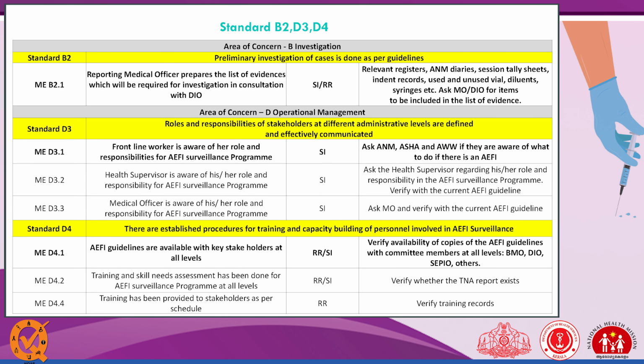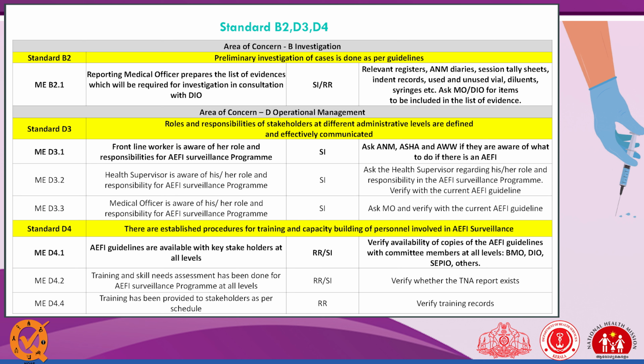In detail we'll see. Area of concern B, investigation. Reporting medical officer prepares the list of evidences which will be required for investigation in consultation with the DIU. What is the list required for investigation? In the means of verification, it is written there: relevant register, ANM diary, tally sheets and all. Okay, so we need to check this.